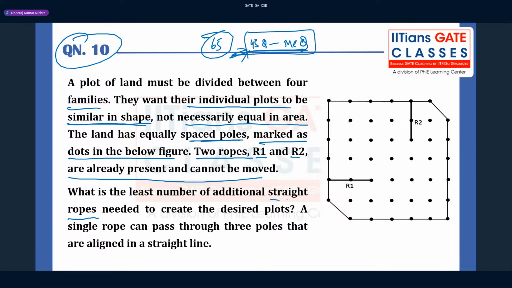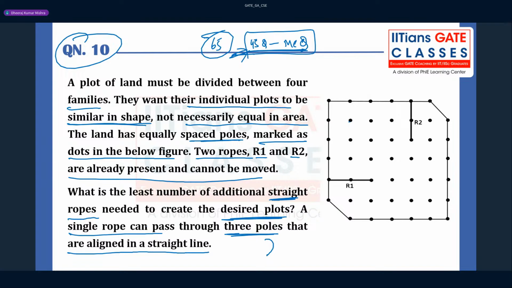Okay, the rope should be straight, guys. It should not be circular or curved. So straight is needed to create the desired plot. A single rope can pass through 3 dots that are aligned in a straight line. This is also very important to keep in mind.